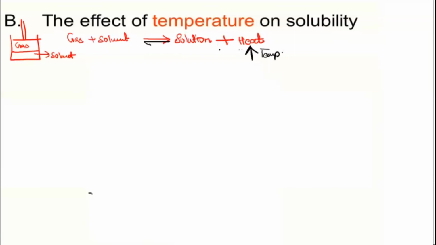See, there is an equilibrium, and you are increasing the temperature, so the system will try to decrease that temperature and try to go back into the form of gas and solvent, correct? So that gas will try to move far away from each other, and automatically it will lead to bursting of that bottle. But if it is kept open, then whatever gas is present will try to escape out from the solution. Like if you open the soda bottle and keep it outside,